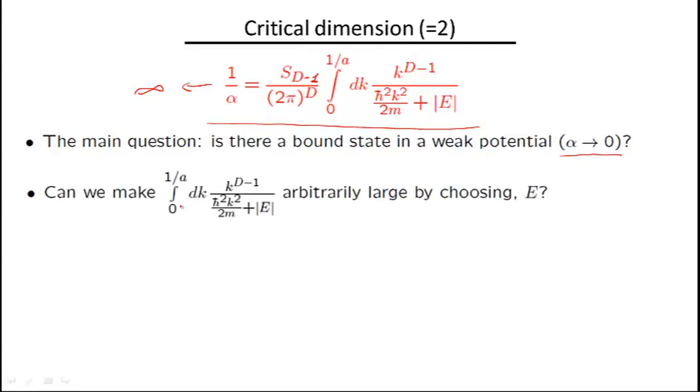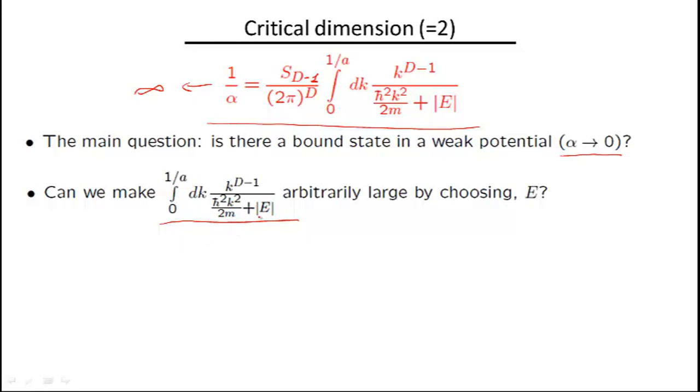Okay, and so here is basically this integral. I don't write here this overall coefficient because it's just a number. It cannot be made large or small. Let's say in 2D it's 1 over 2 pi, and in 3D it's 1 over 2 pi squared. So it's not important. So how do we answer this question? If we look at it, we see that the absolute value of energy appears in the denominator.